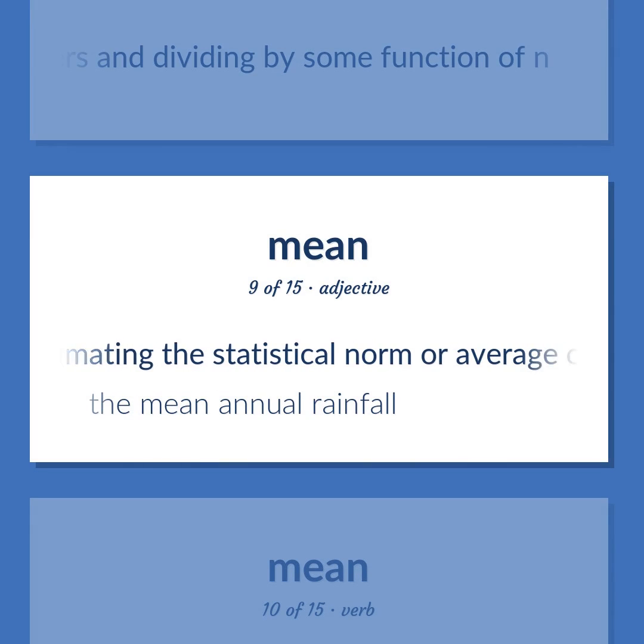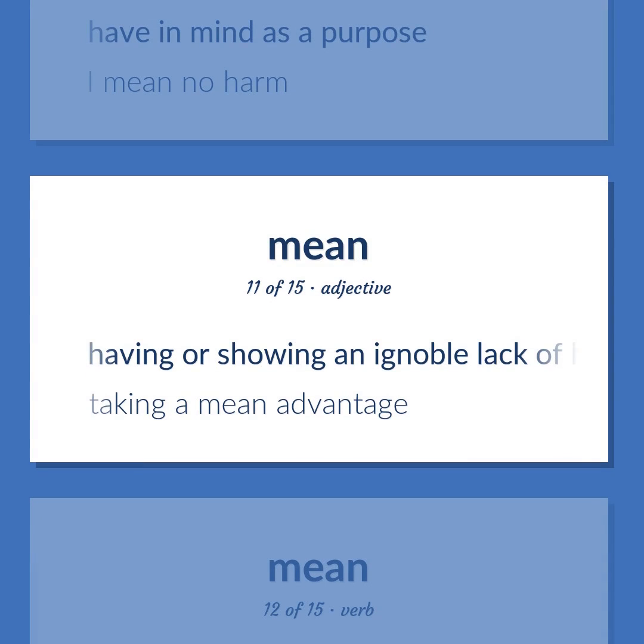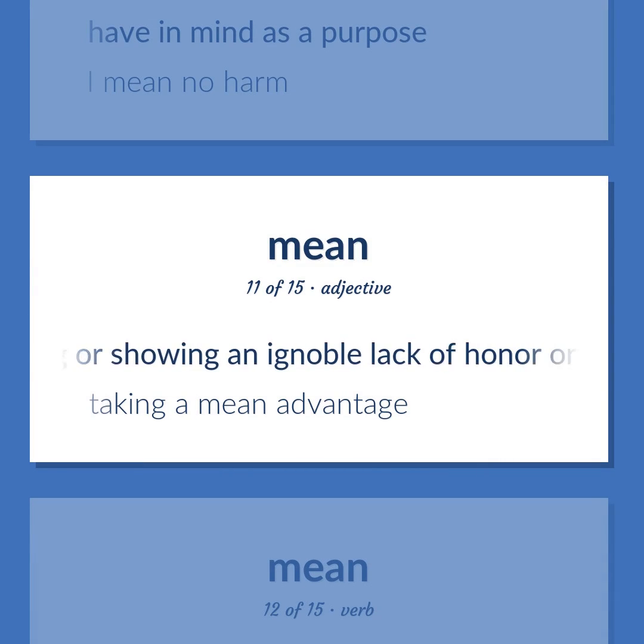Approximating the statistical norm or average or expected value. The mean annual rainfall. Have in mind as a purpose. I mean no harm. Having or showing an ignoble lack of honor or morality. Taking a mean advantage.